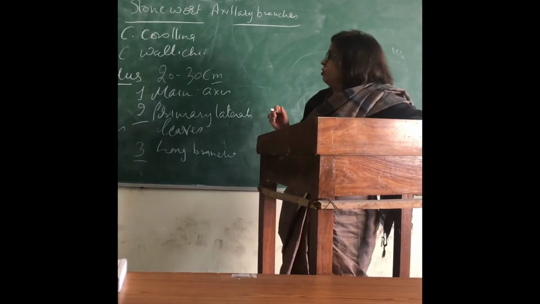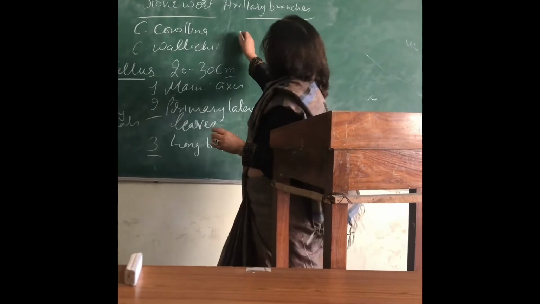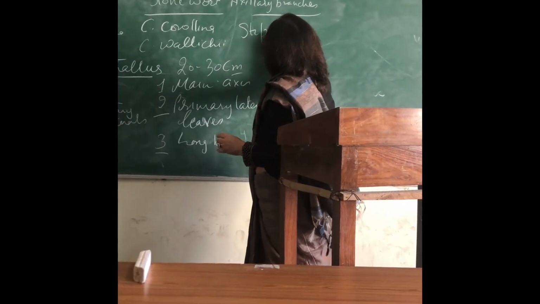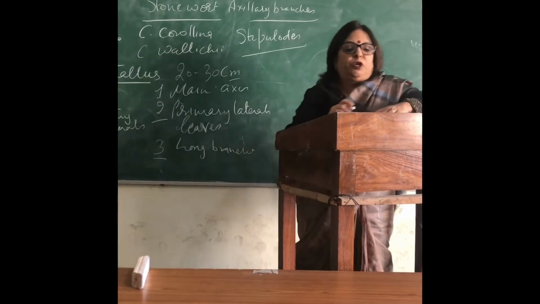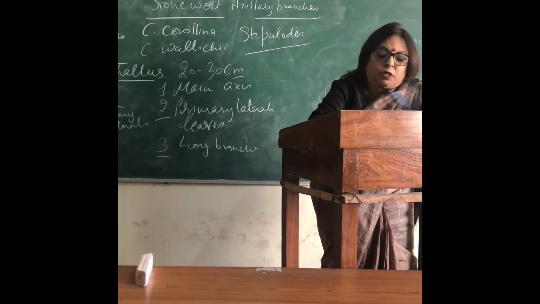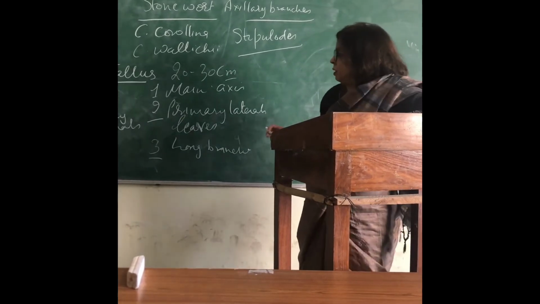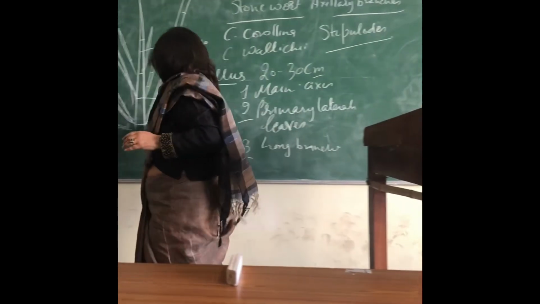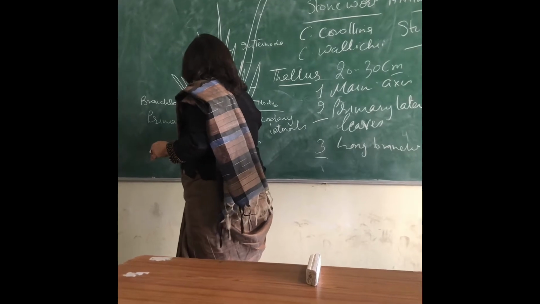Then another thing which we find on the main axis is the stipules. Stipules are the unicellular outgrowths which arise from the basal node, like over here. Small unicellular cells will be present here at the base.